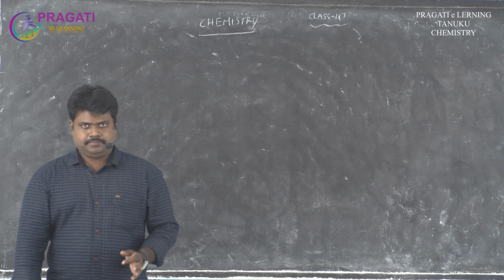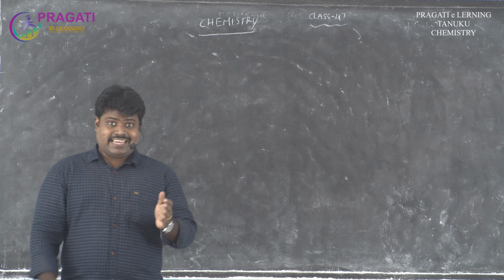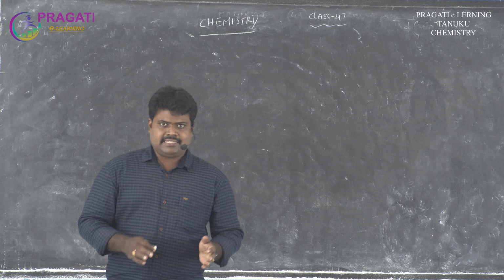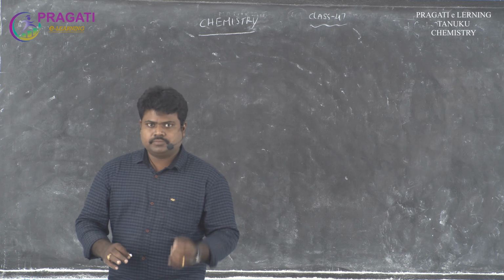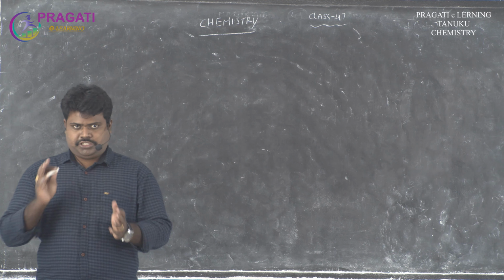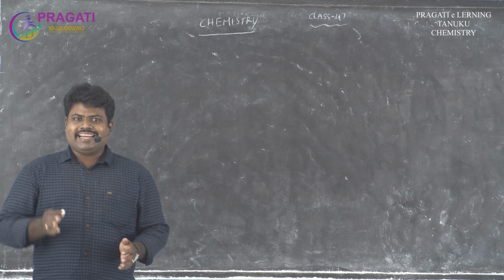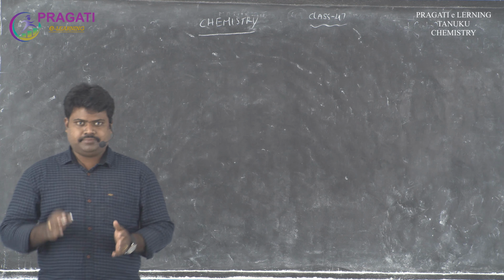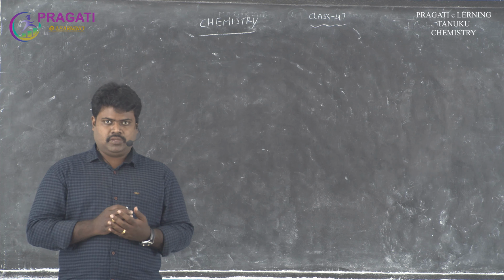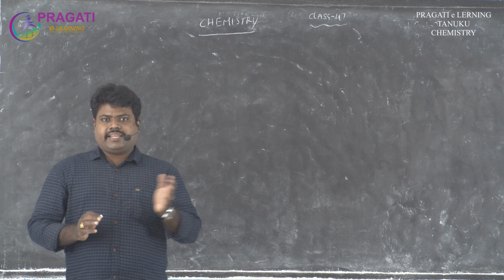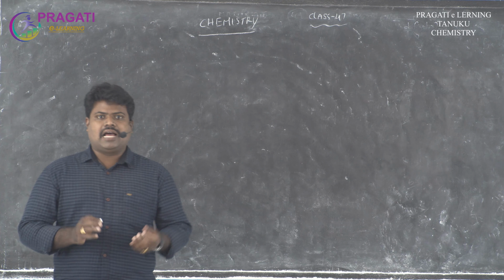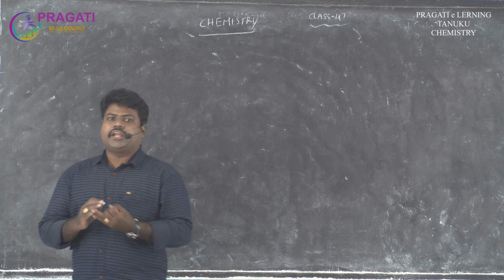Real gases act with ideal nature when they are at high temperature and low pressure. At the same time, real gases deviate from ideal nature under different conditions of temperature and pressure. So real gases show two types of deviations: one is the positive deviation, another one is the negative deviation.